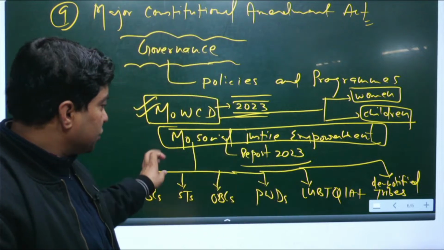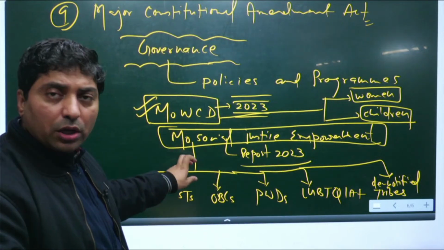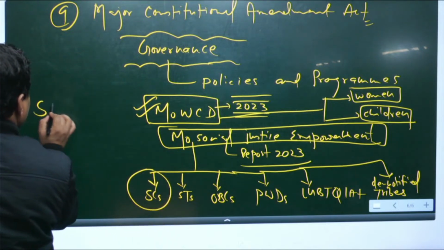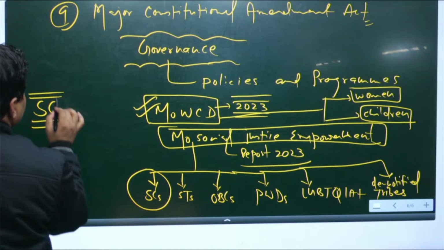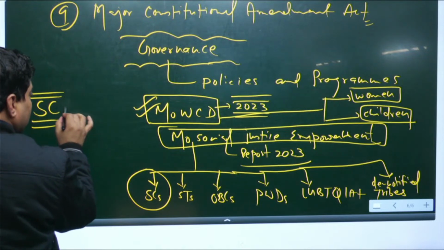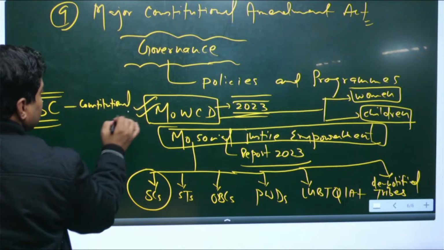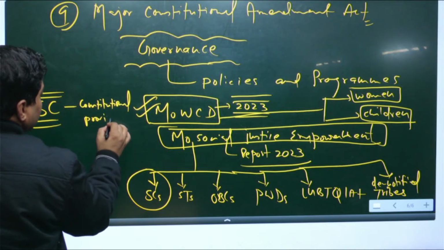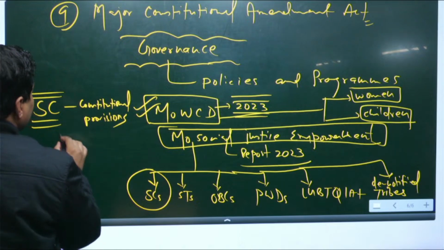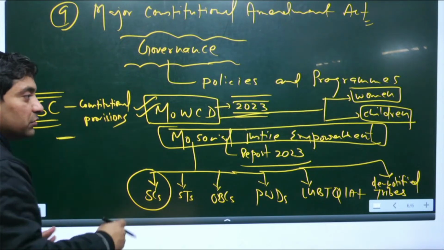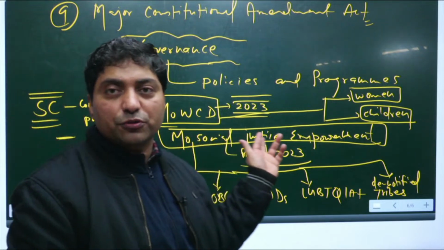Now you can focus on each community. For example, you can focus on Scheduled Castes, SC, and outline the constitutional provisions, and recent policies and programs, like Dalit entrepreneurship, which the government wants to promote.